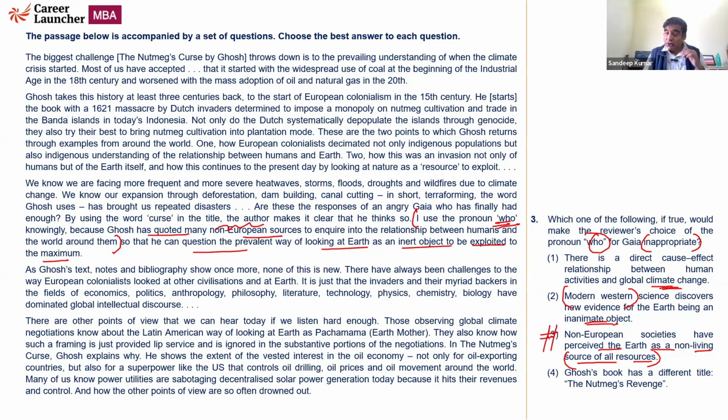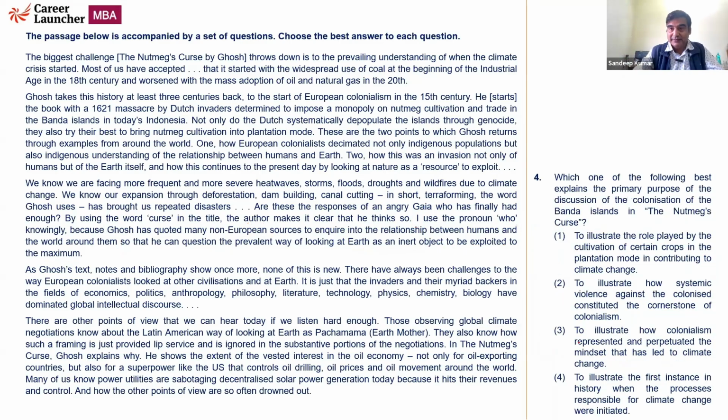Now, he has used non-European societies as evidence to question the prevalent way. If the non-European societies themselves consider Earth as an inanimate object, then Ghosh's reasoning is false or void. If it is an inanimate object, I cannot use who. Okay? Let's look at the next one.